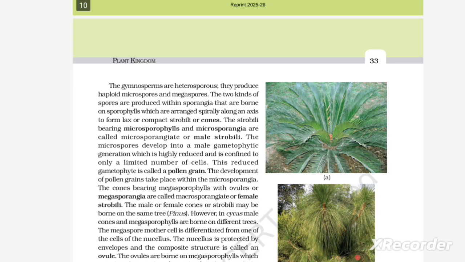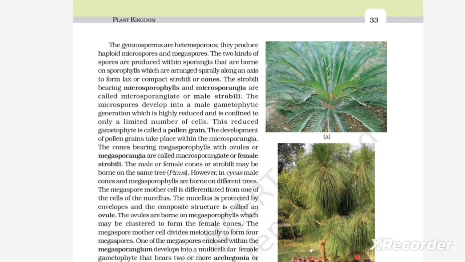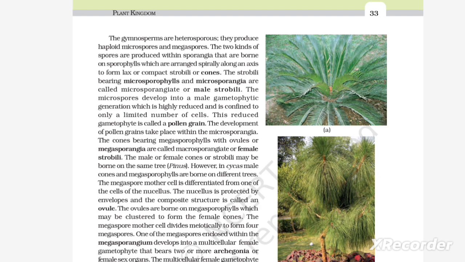The gymnosperms are heterosporous. They produce haploid microspores and megaspores. The two kinds of spores are produced within the sporangia that are borne on sporophylls, which are arranged spirally along an axis to form lax or compact strobili or cones. The strobili bearing microsporophylls and microsporangia are called microsporangiate or male strobili.